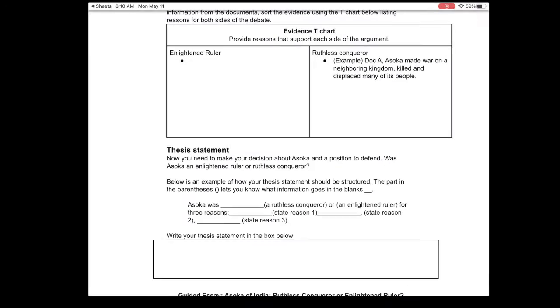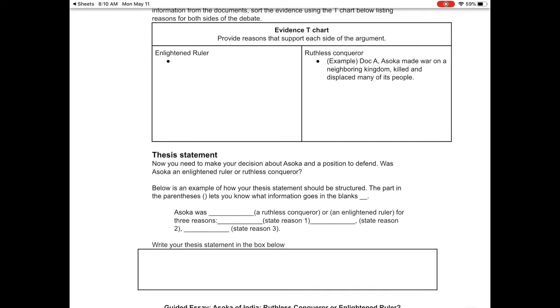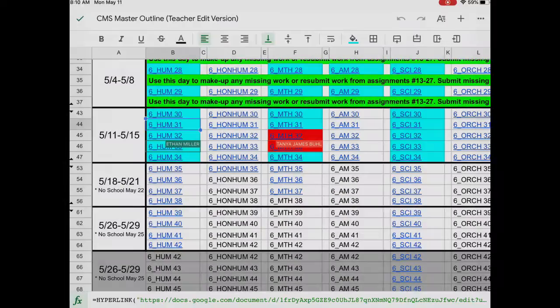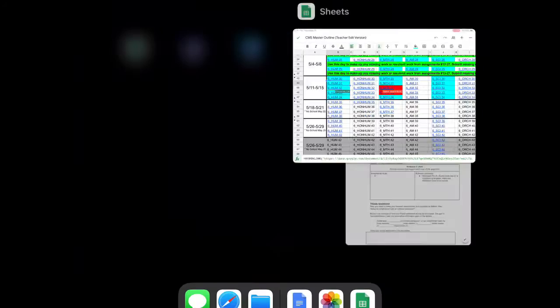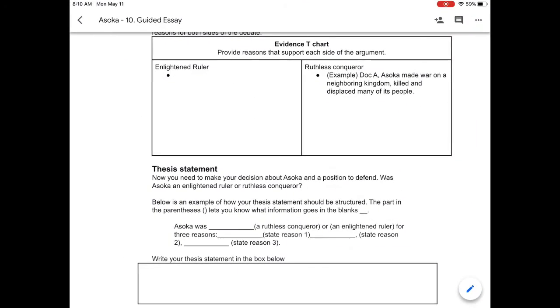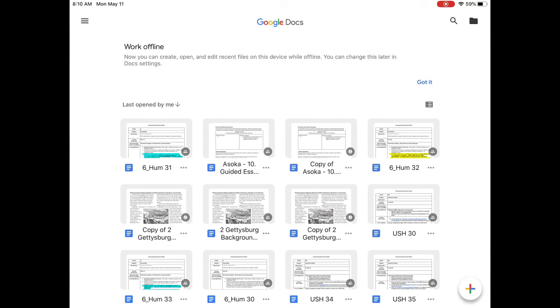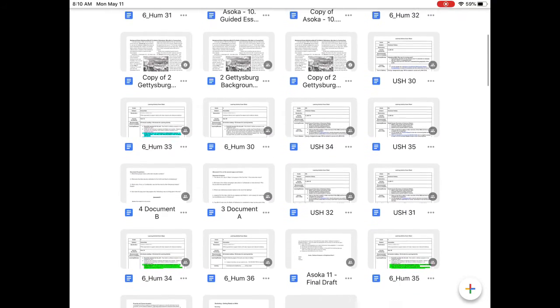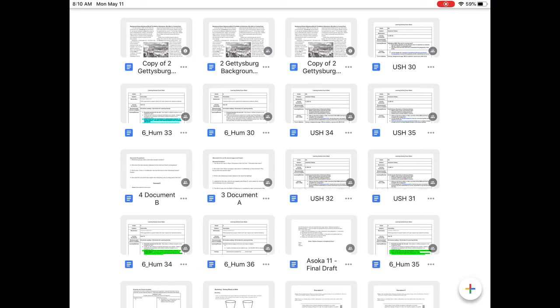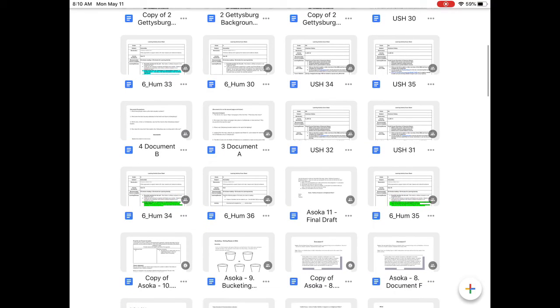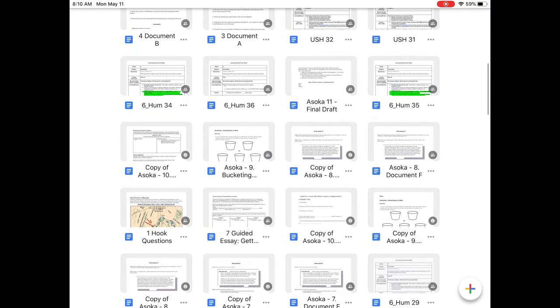So the way that you're going to want to do that is probably by going to your Google Docs and taking a look at old documents here. Like I have so many here, right? Because I've been making these videos and stuff. But you're going to want to go back and find the past Ashoka documents.